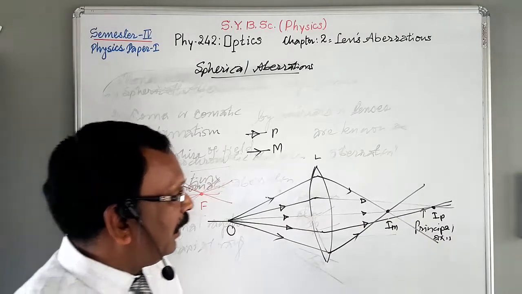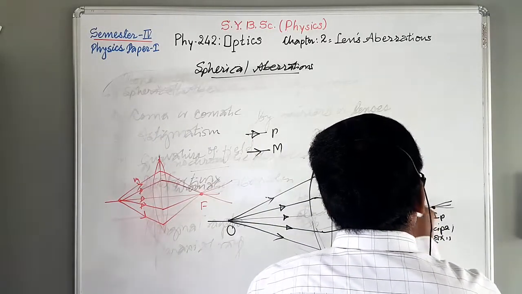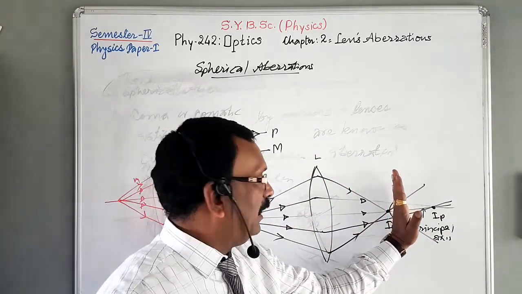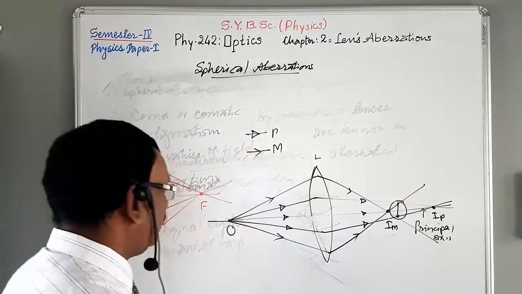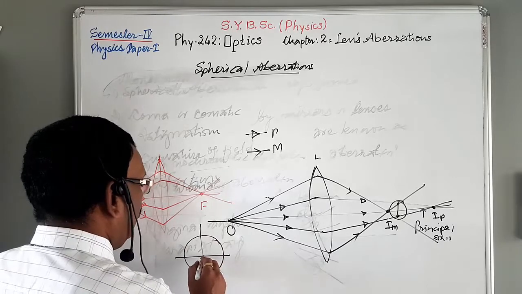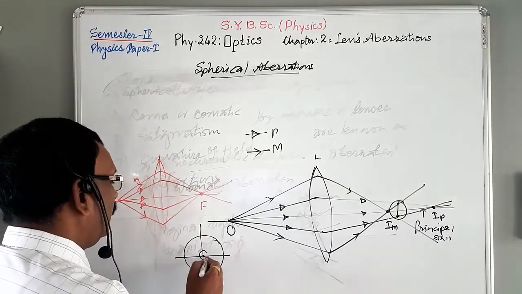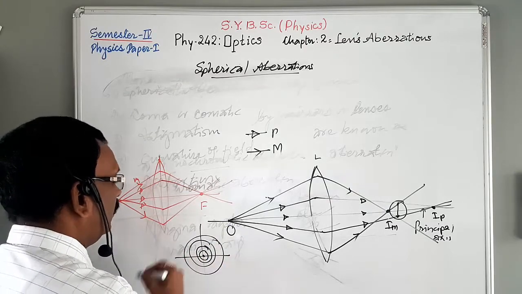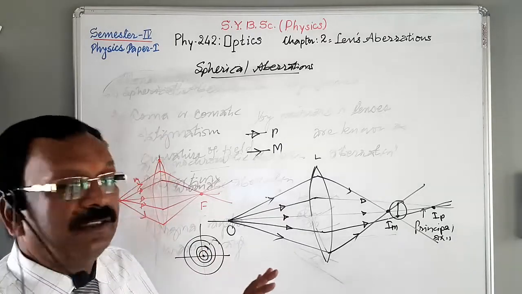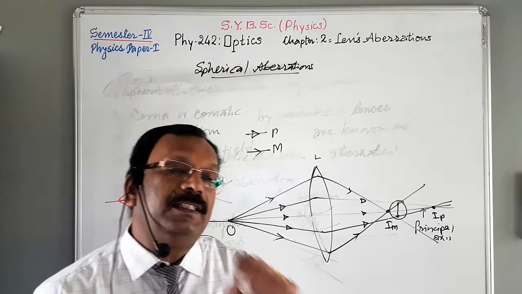So when we draw the circle here, when we place the screen here, what happens on the screen? Instead of getting a single point image of a single point object, here we will get the image like this. So this is the failure of formation of image.